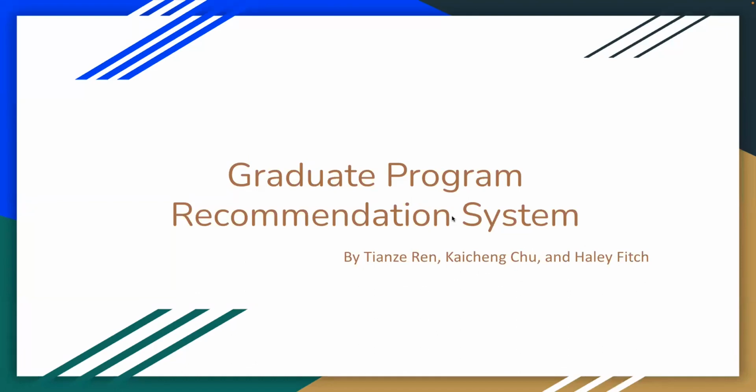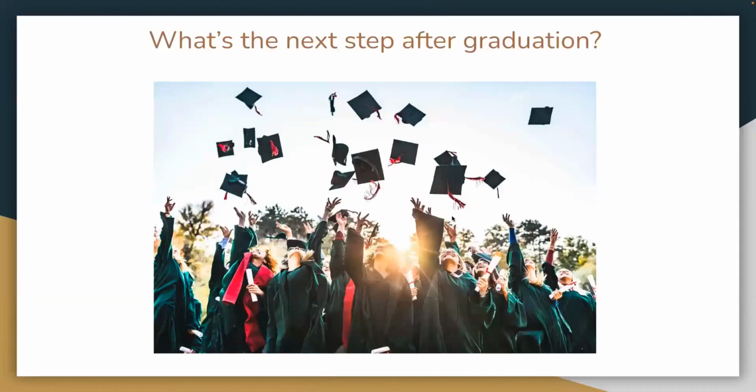Hi guys, this is our video presentation for the graduate program recommendation system. For students wishing to take a step further in their academic careers, information asymmetry will be a severe obstacle for graduate program applicants, since the compatibility between student status and school requirements is hard to measure. Thus, we would like to build a graduate program recommendation system that provides individual applicants with the prediction of the admission decision, given students' attributes and the schools they're applying to.